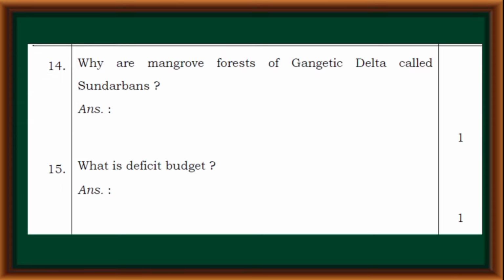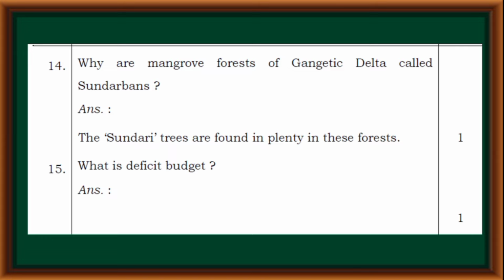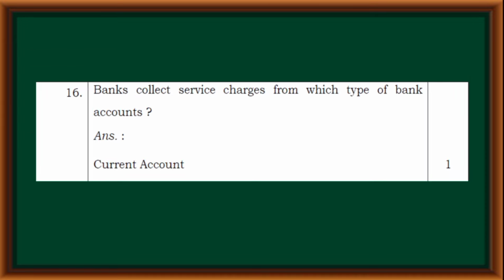Why are mangrove forests of Gangetic Delta called Sundarbans? The Sundari trees are found in plenty in these forests. What is deficit budget? When the expenditure is more than the income, then it is called deficit budget. Banks collect service charges from which type of bank accounts? Current account.